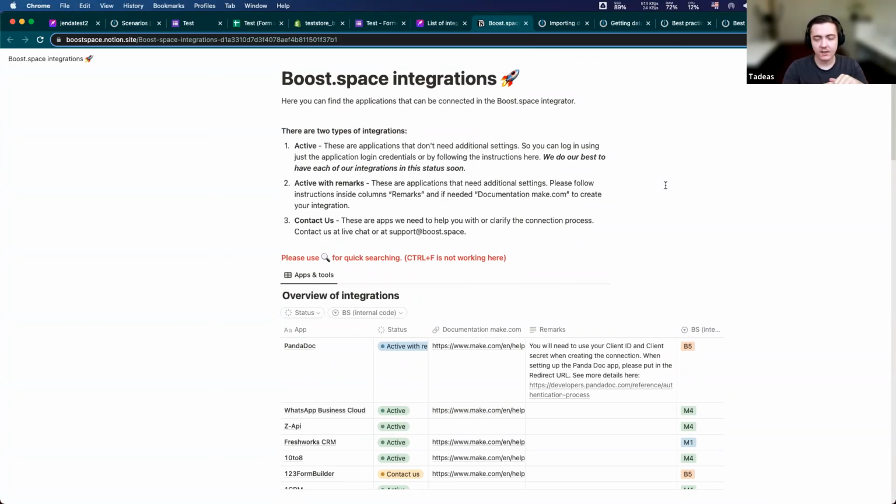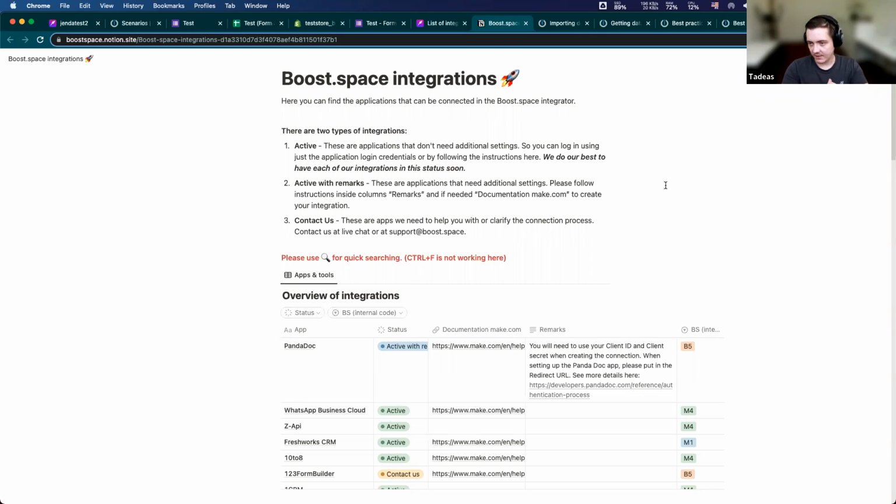Active with remarks: those are tools that work out of the box. You can work with them immediately, but you need to, for example, register your own application in their third-party website or proceed with some specific steps to make that work.